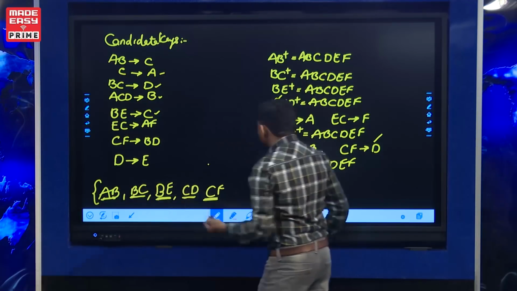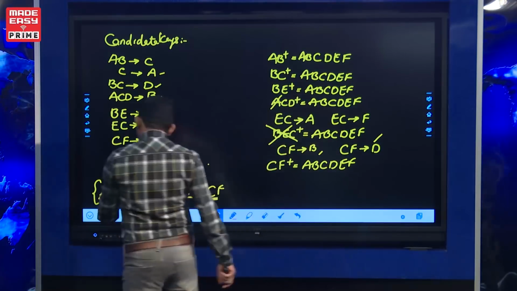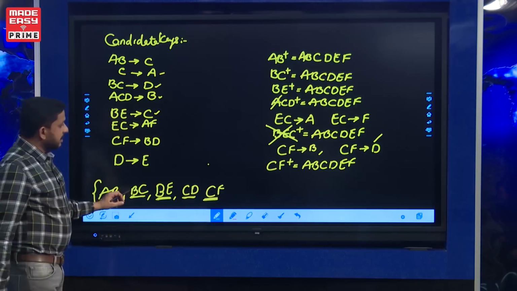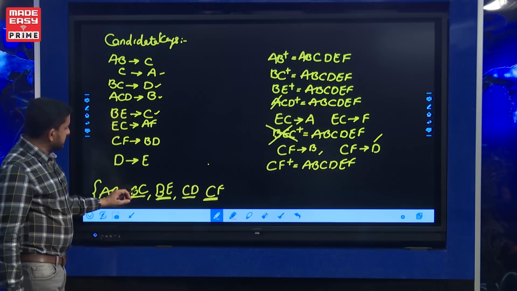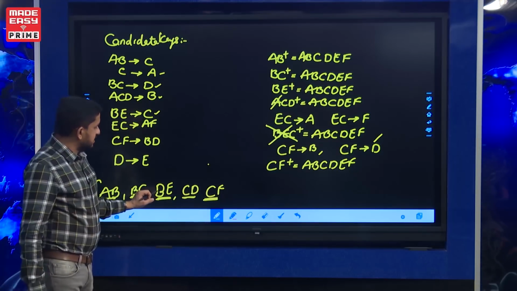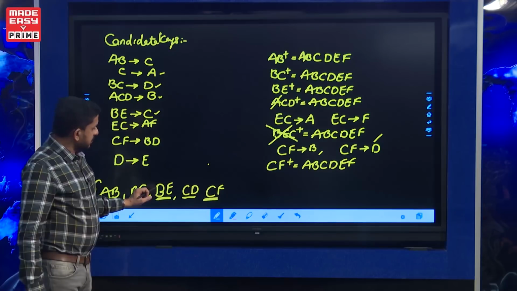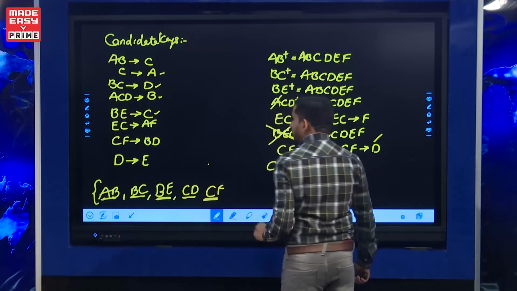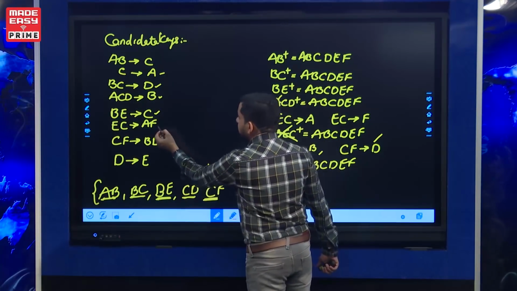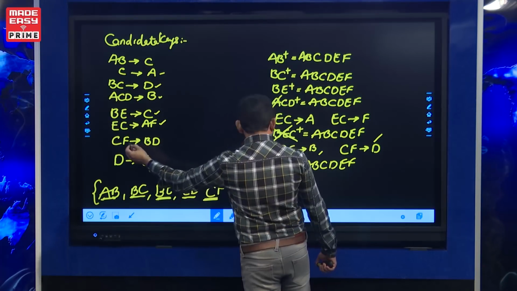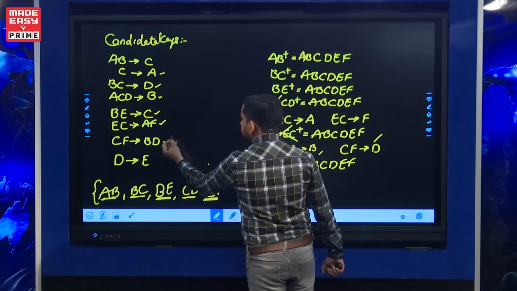If this B is replaced by CF, it becomes ACF, because CF is already a key, and this becomes CF only, it's already covered. And if this B is replaced by CF, it becomes CEF. CEF is also covered. So far 5 candidate keys. Now this is also done. BD, CF determines BD, it is also done.